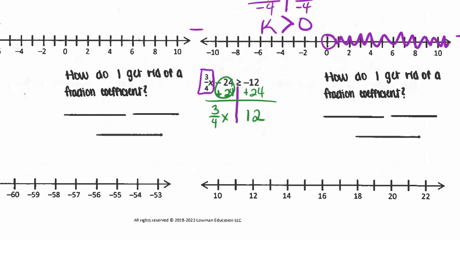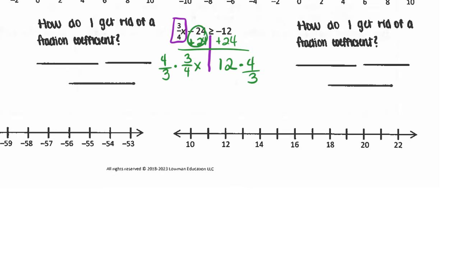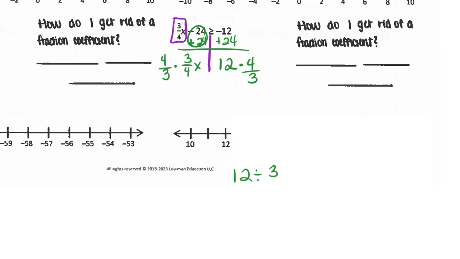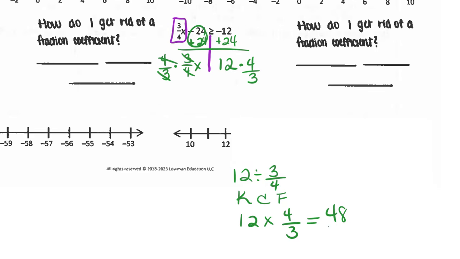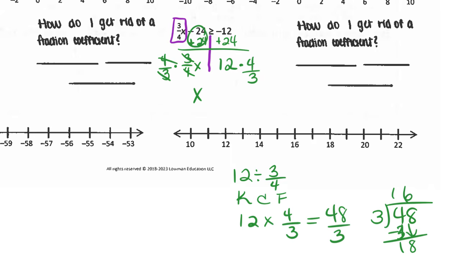I divide both sides by 3/4, which means I'm multiplying by the flipped version. By the way, 12 divided by 3/4, keep, change, flip, 12 times 4/3. Multiply by the top, which is equal to 48 divided by 3. 48 divided by 3. That subtract once, so it's 3. I have 18, so 16. So x is greater than or equal to 16.